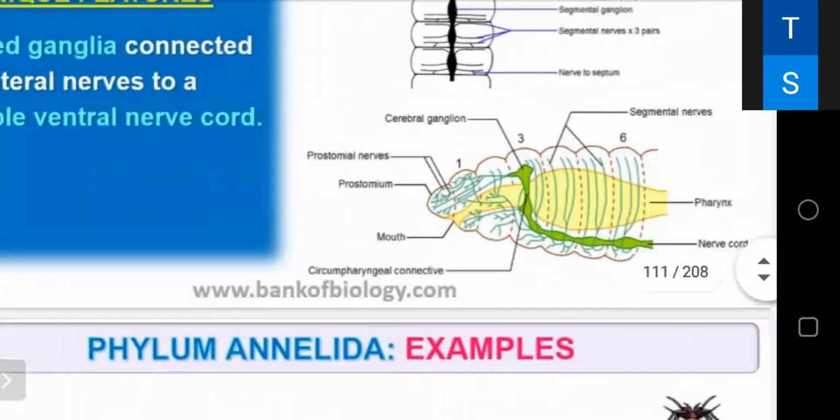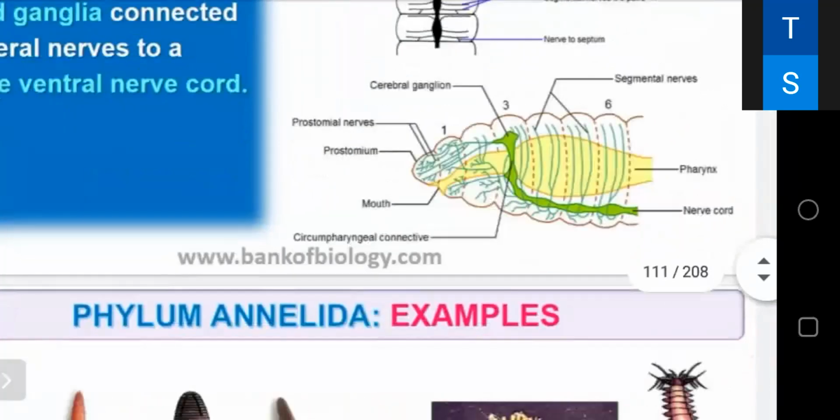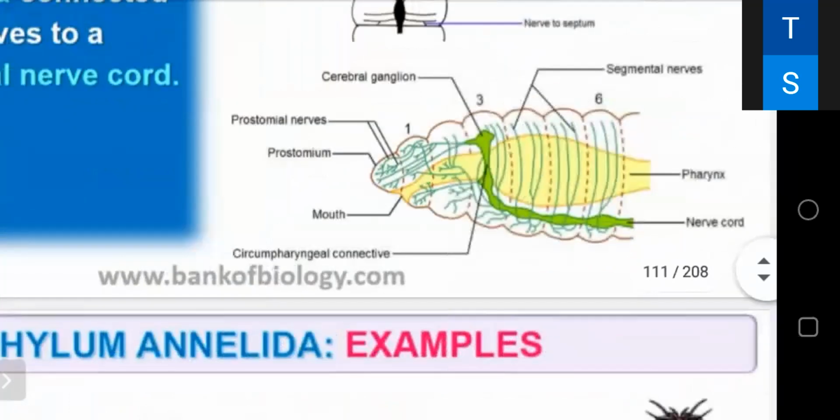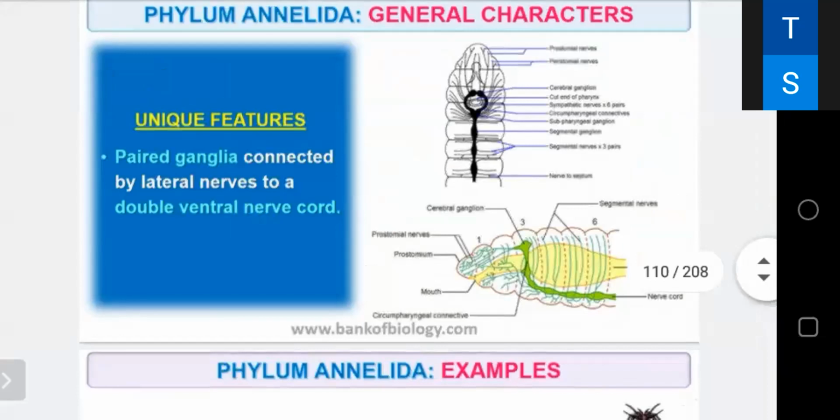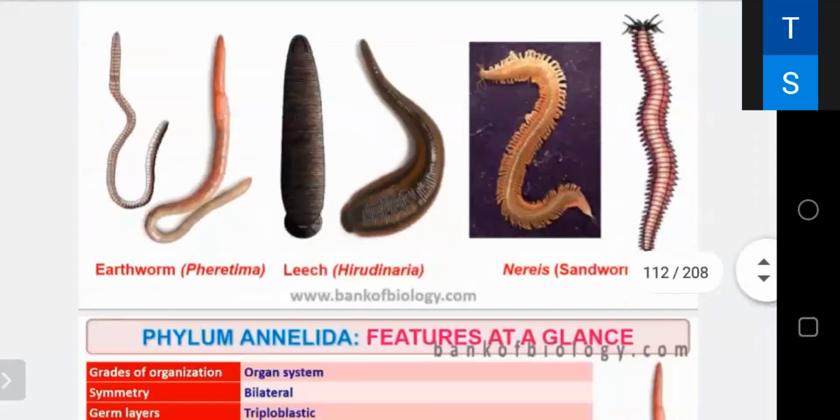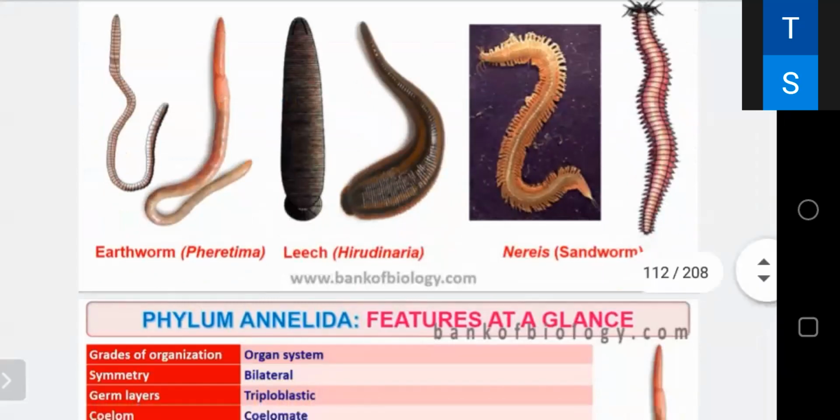Okay, that is the ventral nerve cord. You can see the dorsal side is up and the lower is the ventral side. So they have the pharynx, mouth, pharynx, segmented nerves, cerebral ganglia. Okay, peripheral nerves are there. So they have a double ventral nerve cord, and examples are Nereis, Pheretima, Hirudinaria.